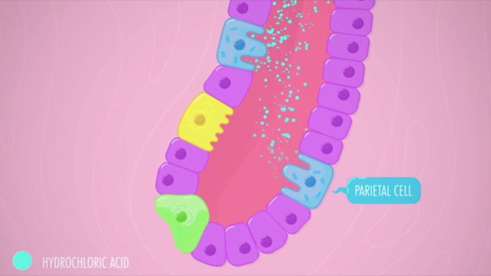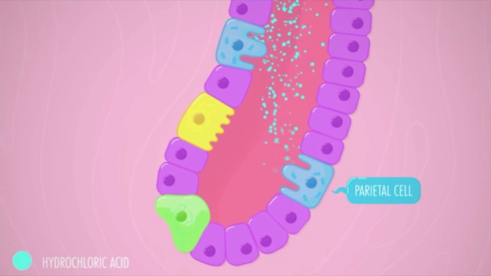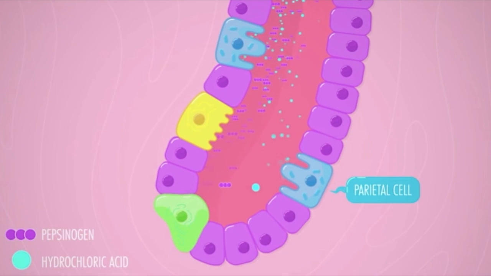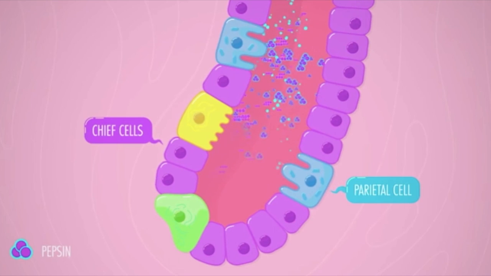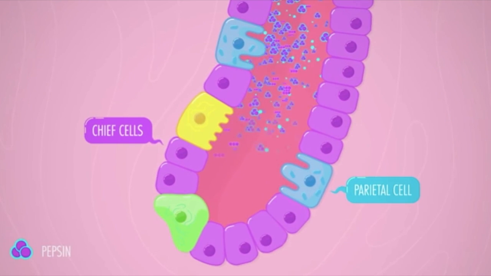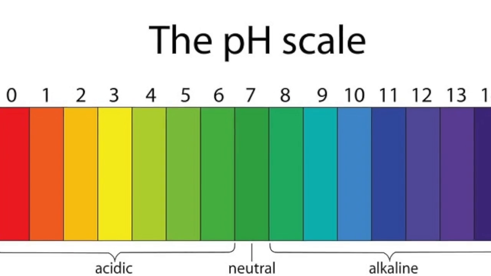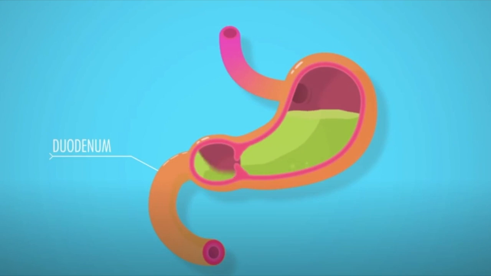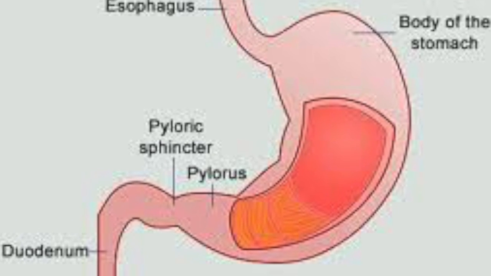Gastrin will activate the parietal cells of the stomach to produce hydrochloric acid, which is required to form the enzyme pepsin. Pepsinogen, the inactive form of pepsin, is secreted by the chief cells of the stomach. When acted on by hydrochloric acid, pepsinogen takes on its active form, pepsin, for the initiation of protein digestion. Pepsin requires a highly acidic environment to work within. As the proteins are digested both chemically and mechanically, they are moved towards the pyloric sphincter.